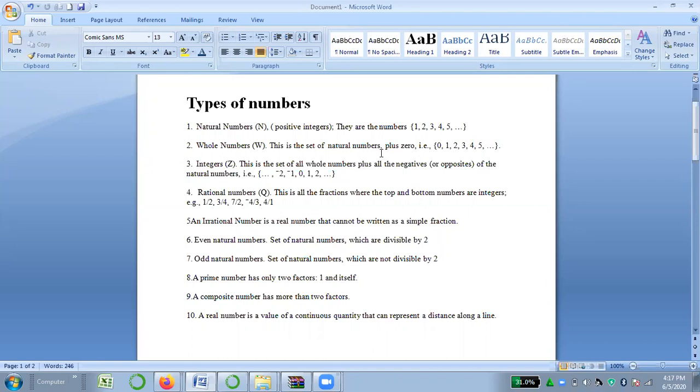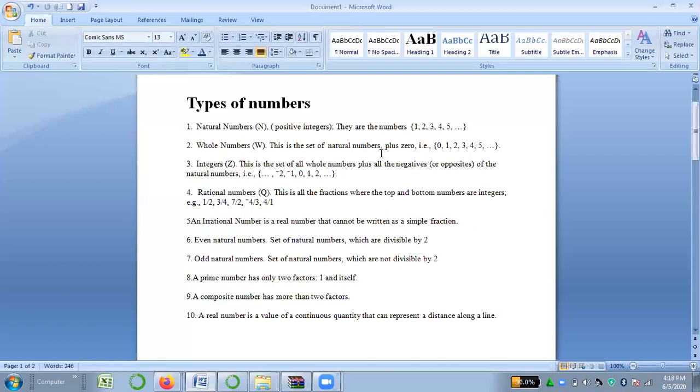And irrational is the opposite of rational numbers, those numbers which cannot be written in fraction form are called irrational numbers. Then we have number 6, as you all know, even natural numbers. Those numbers which are divisible by 2 are called even natural numbers. And you also know odd natural numbers. These are the numbers which are not divisible by 2.